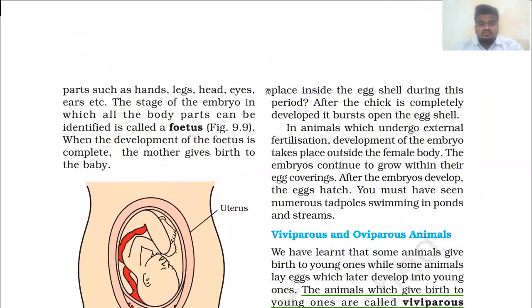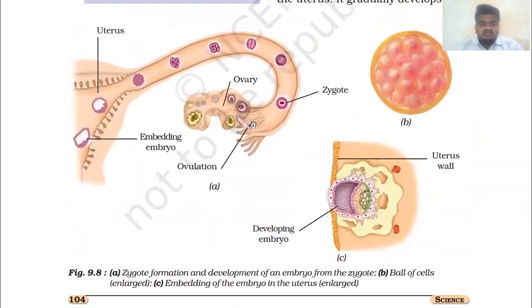Observe this figure. After the fusion, the zygote cell goes through the oviduct and goes to the uterus.